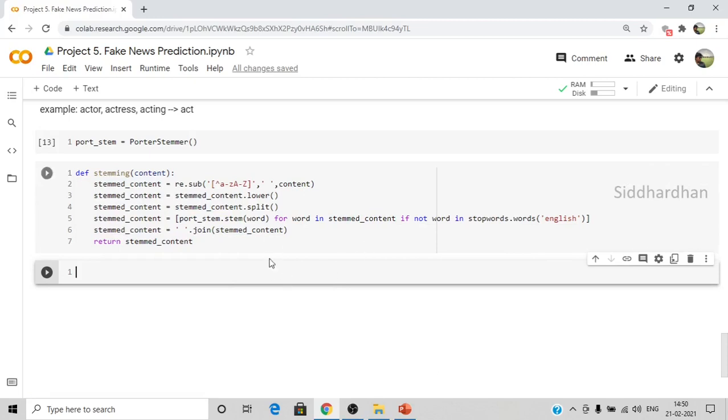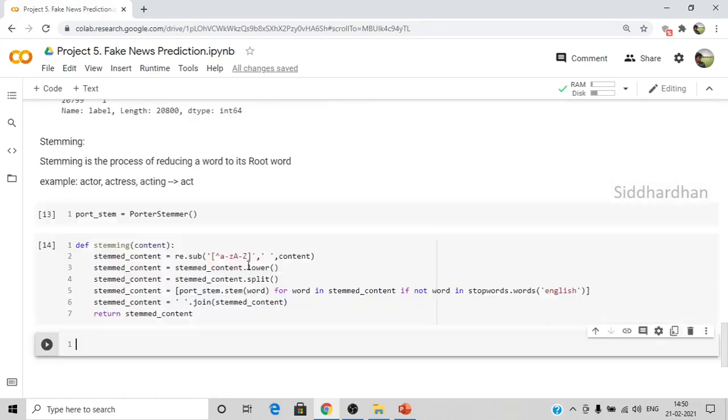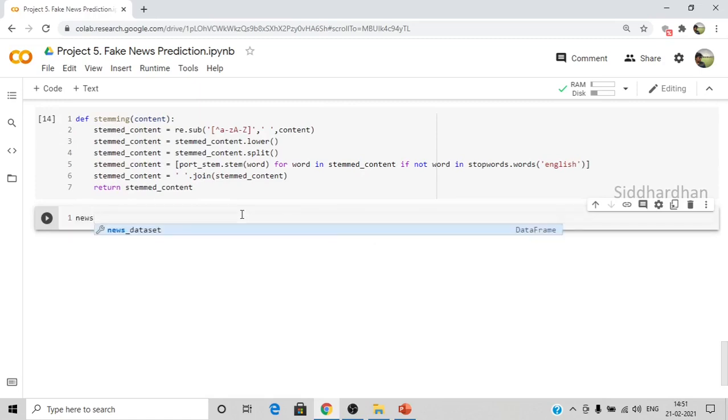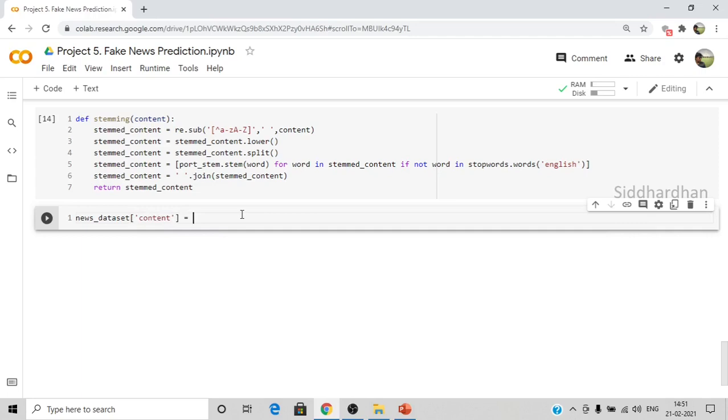Okay, now we have created this function. Now we need to apply this function to our content column, right? So let's do that. So use dataset content is equal to use dataset content dot apply stemming.